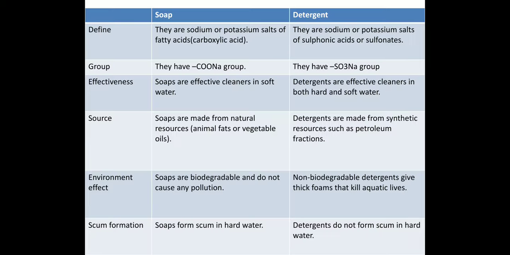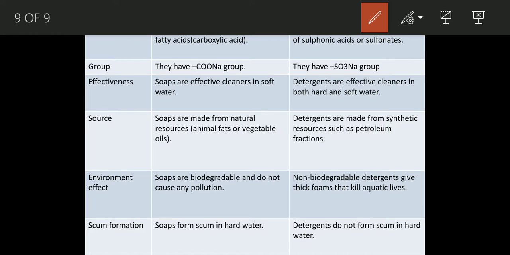Now we see what the difference between soap and detergent is. First, the definitions. Soaps are sodium or potassium salts of fatty acid, whereas detergents are sodium or potassium salts of sulfonic acid or sulfonate. So this is the salt of fatty acid, and this is the salt of sulfonic acid or sulfonate. In the group, soap contains the COO group, whereas detergent has the SO3 Na group.